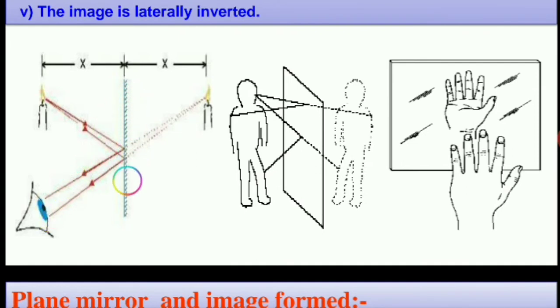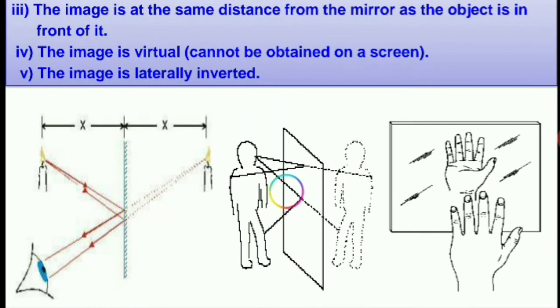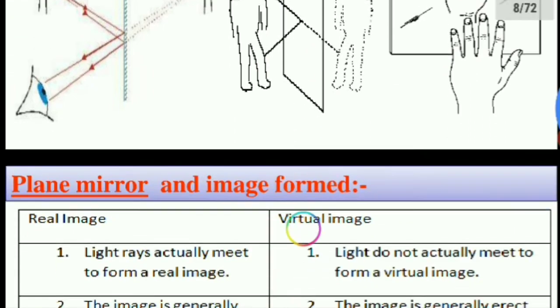Here are the ray diagrams of the plane mirror. Candle is lighting, light is falling and perceived by the eye. A person is standing in front of the mirror, the rays are falling on the mirror and the image is being formed. See here, this diagram represents what is laterally inverted. Your left seems to be right and your right seems to be your left.